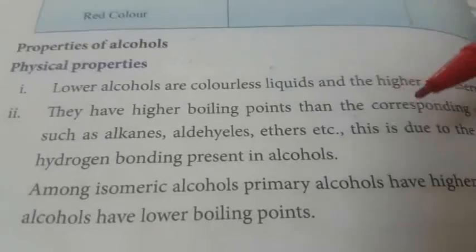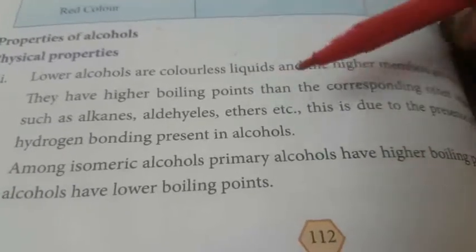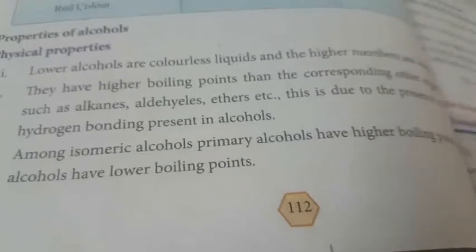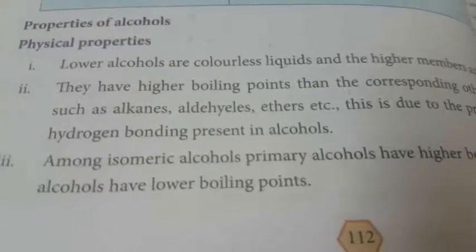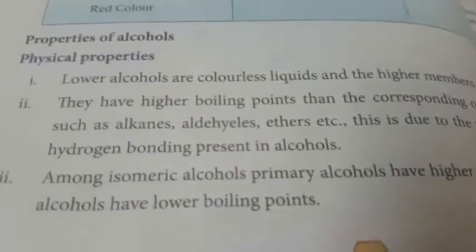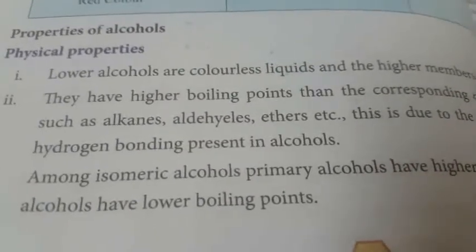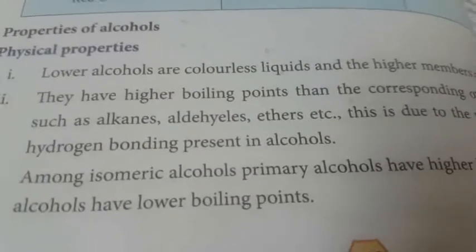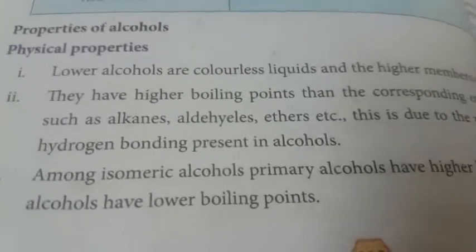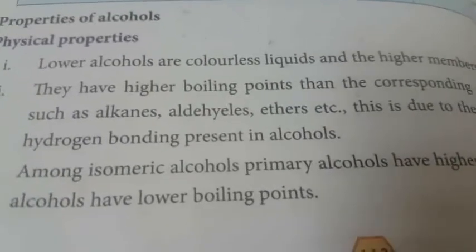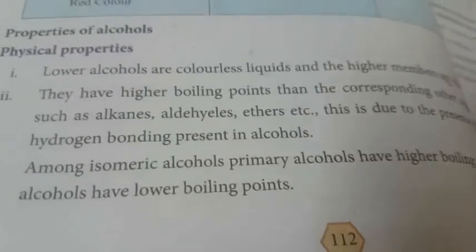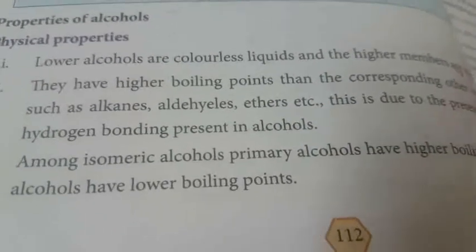They have higher boiling points than the corresponding alkane, aldehyde, ether. This is due to the presence of hydrogen bonding. Primary alcohol is CH2OH. Because of the hydrogen present on the carbon, intermolecular hydrogen bonding occurs, so primary and secondary alcohols have higher boiling point compared to tertiary alcohol. What is the reason? In tertiary alcohol, no hydrogen is there on the carbon. Among isomeric alcohols, primary alcohol has the highest boiling point and tertiary the lowest.